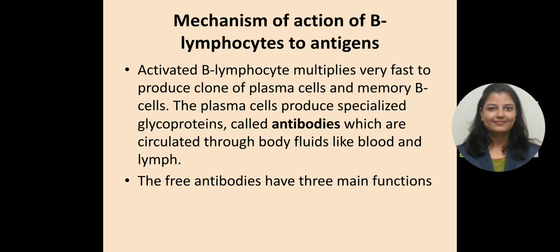Activated B lymphocytes multiply very fast to produce clones of plasma cells and memory B cells. The plasma cells produce specialized glycoproteins which are called antibodies, which circulate through body fluids like blood and lymph. We have already studied this. The free antibodies have 3 main functions.